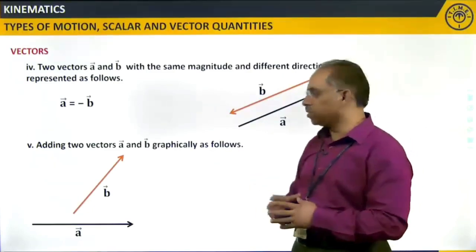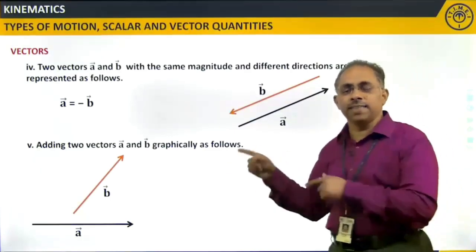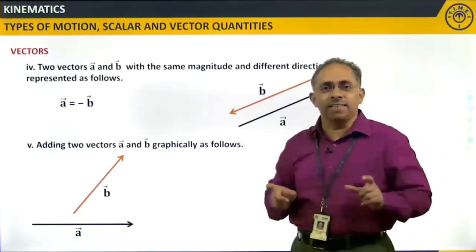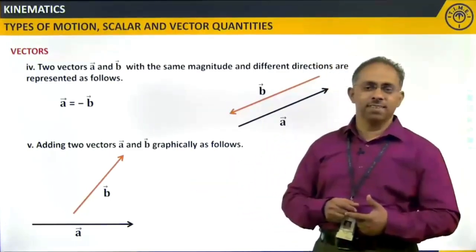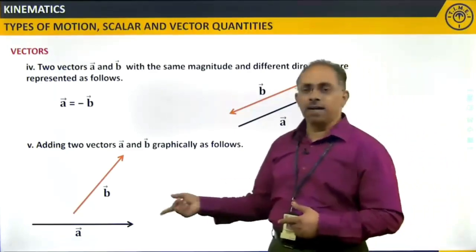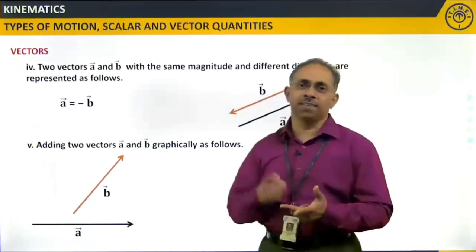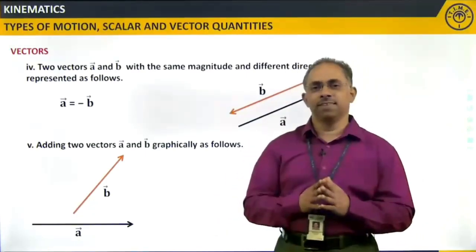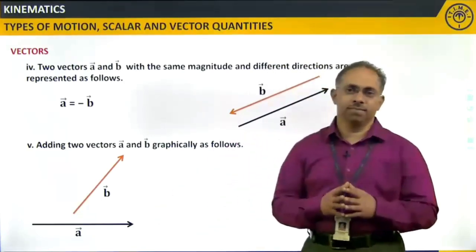When I want to add these two, what rules should we follow? We already discussed that we cannot just add like what we do with scalars, right? Now, one thing to be noted is that as far as addition or subtraction is concerned, it is immaterial whether it is a scalar or a vector.